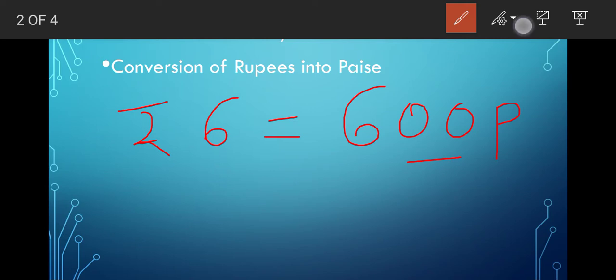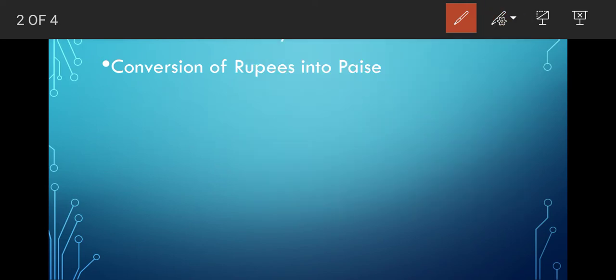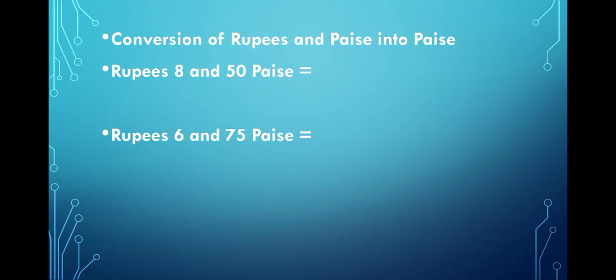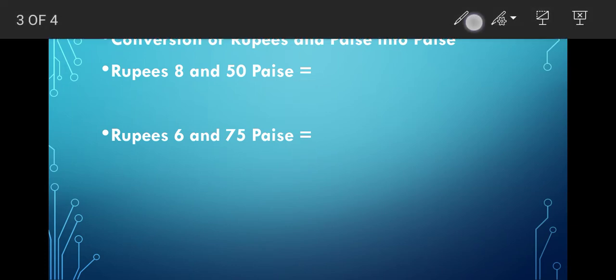All right children, now let me go to the next topic, that is conversion of rupees and paisa into paisa. See here it is given rupees also, 8 rupees 50 paisa. How do you convert this children? We have to write it like this. Rupees we have to first convert into paisa. So 8 rupees will be how much paisa?